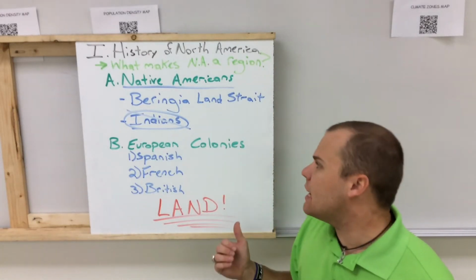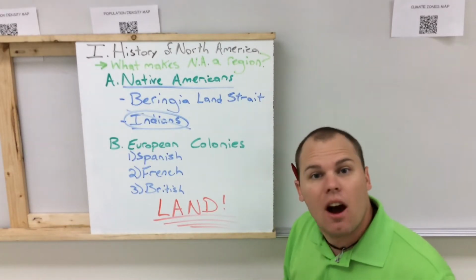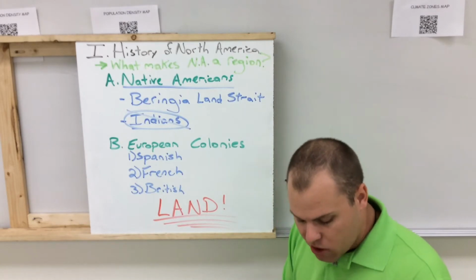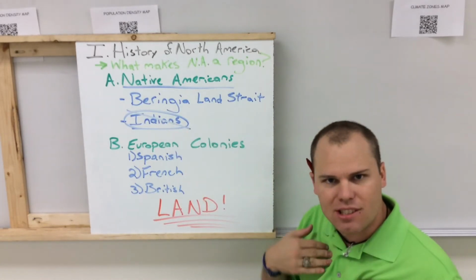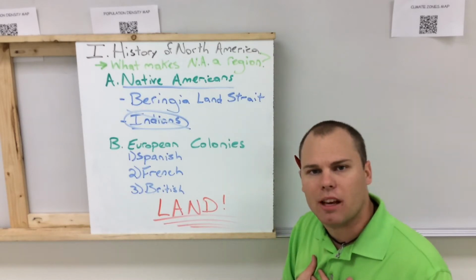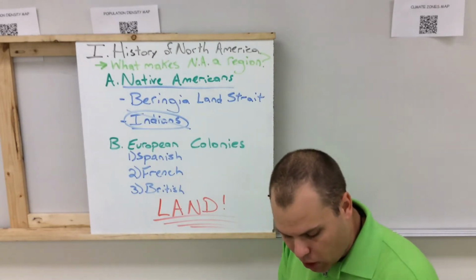You've also got the Indians that lived in the southwestern area of the United States, where it was kind of deserty, and so they had to develop different types of irrigation to live in the area. We also had Native Americans that lived in the Great Plains. These are the Native Americans that we probably think about, Texas and Oklahoma. These are the ones that follow the buffalo herds around.